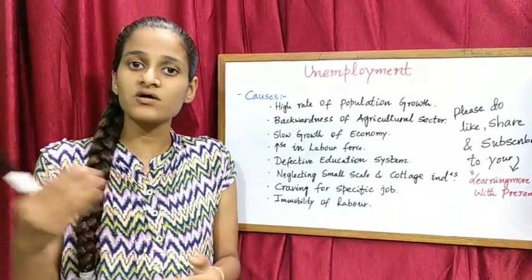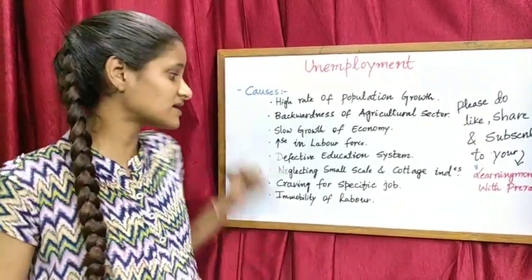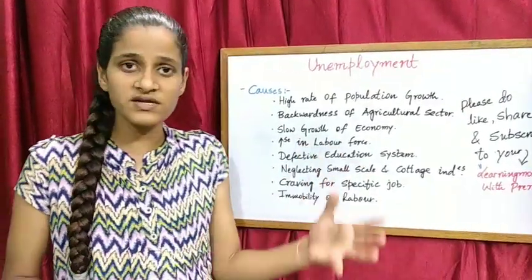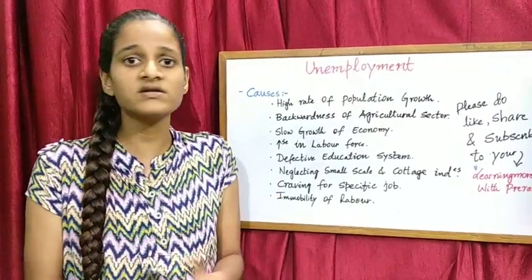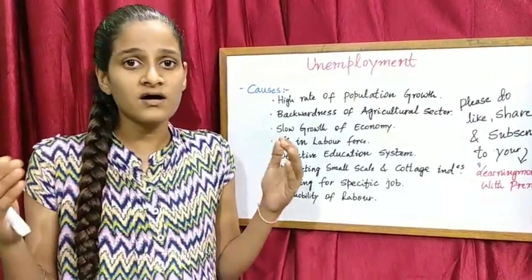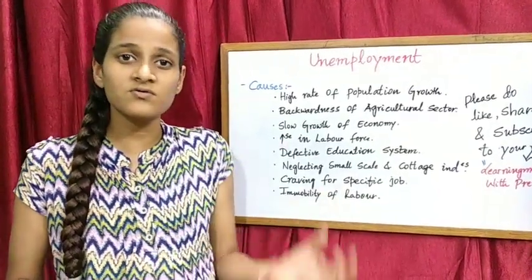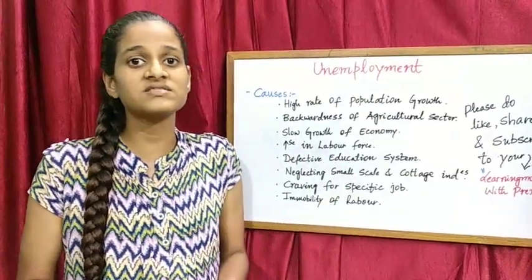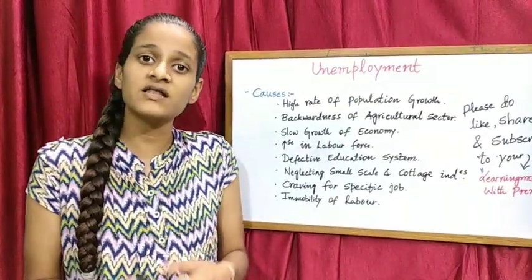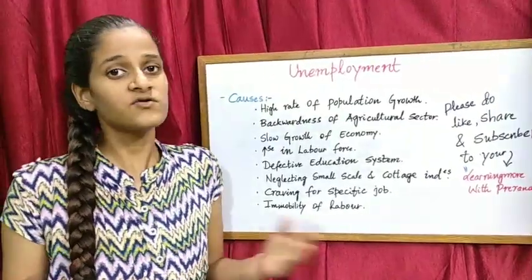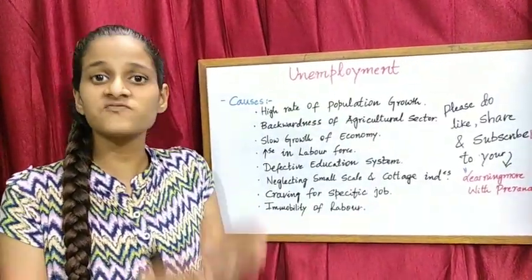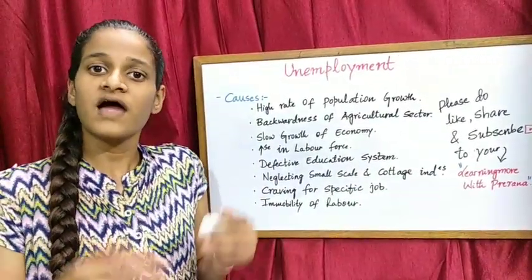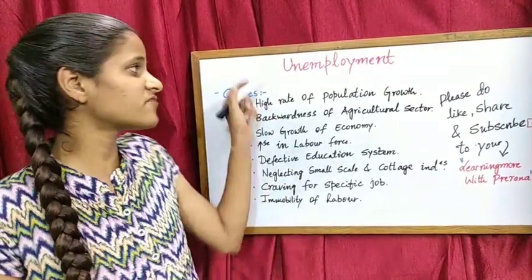But if the policy is not implemented properly, then we are going to see that there is a defect in our education system, because it is just concentrating on the subjects, but it's not helping people to think out of the box, or to involve in extracurricular activities like sports and others, which can help the all-round development of a child. So friends, due to this unilateral focus, that is focusing on a single thing, we can see that our education system is lagging behind, and this is one of the major reasons for unemployment.